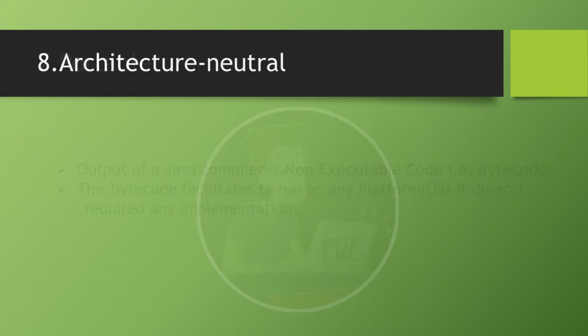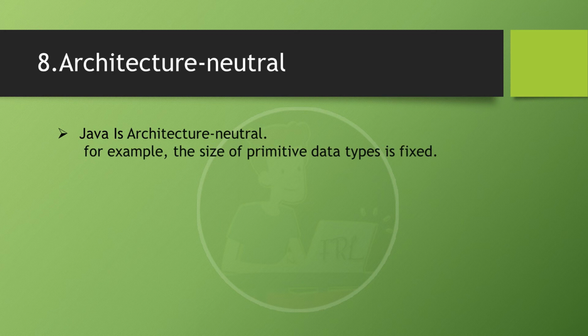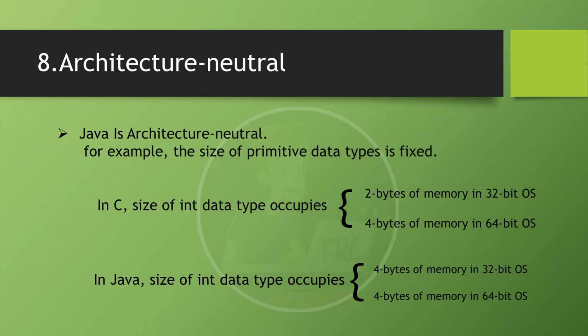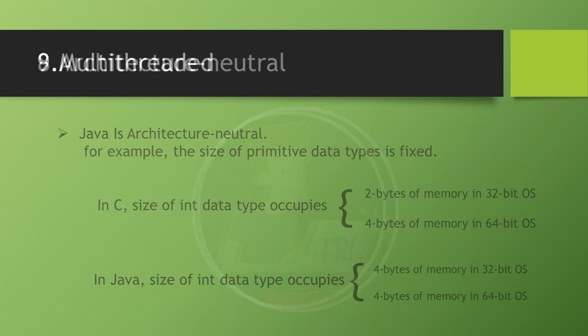Next, architecture neutral. Java is architecture neutral. I will explain with an example. The size of primitive data types in Java is fixed. In C, the int data type occupies 2 bytes of memory in a 32-bit OS and 4 bytes of memory in a 64-bit OS. But in Java, for both 32-bit and 64-bit OS, it occupies 4 bytes of memory. That's why Java is architecture neutral.